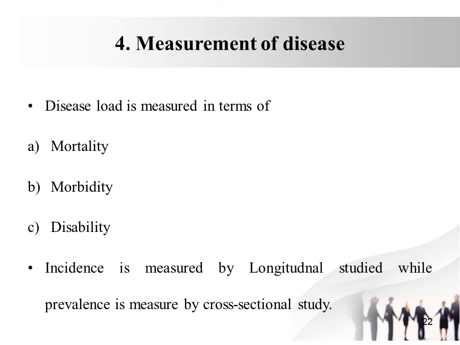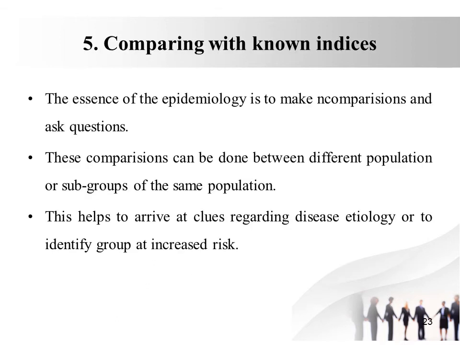Now the fourth step includes the measurement of the disease. Measurement of disease is evaluated by mortality, morbidity and disability. The incidence is measured by the longitudinal study, while the prevalence is measured by the cross-sectional study.